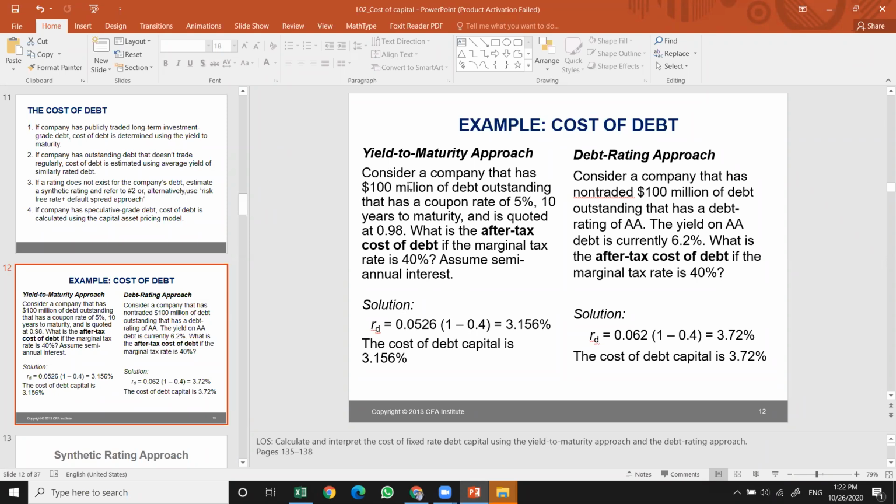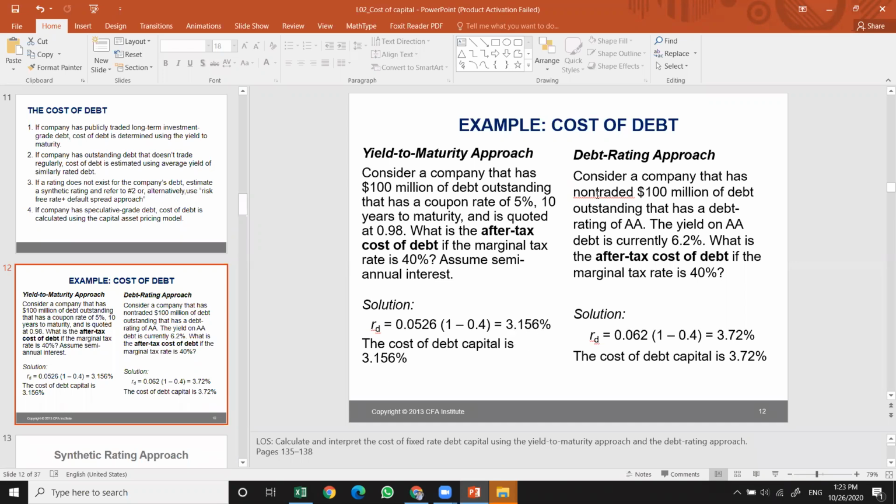The face value of the bond is 100, and the bond's current price is 98. We can use the financial calculator or we can use the spreadsheet. I'm going to apply these all in the example, but not now, later. When you use the Excel spreadsheet, you can get this number easily, the rate of 0.5, and you just apply the tax effect. Then you come up with the after-tax cost of debt, which is here. So the cost of debt in the capital is 3.15% and so on.